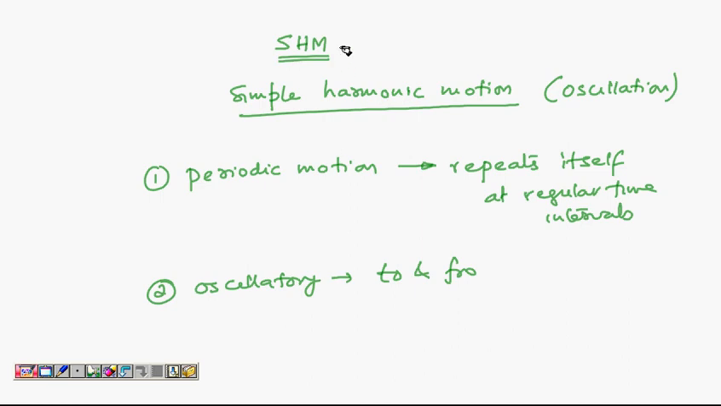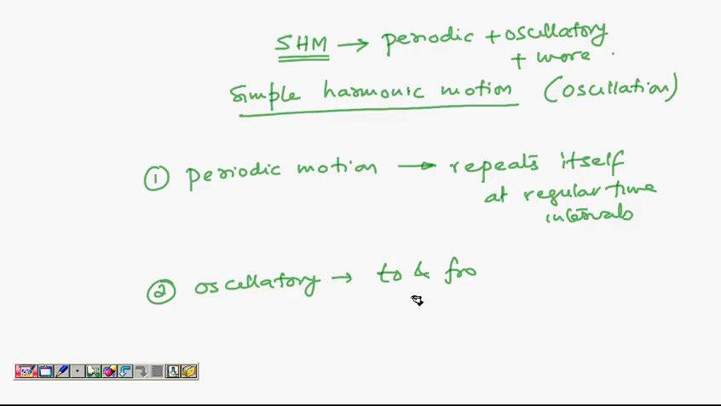Now, simple harmonic motion is also periodic, is also oscillatory, plus something more. In fact, the motion of Earth around Sun is periodic. It completes one revolution around Sun in 365 1 by 4 days. So that is a periodic motion. The motion of Earth is repeating every year. If it doesn't repeat, we are doomed. There are no seasons and nothing. Even the motion of Earth about its axis is periodic. It takes 24 hours to complete one rotation.